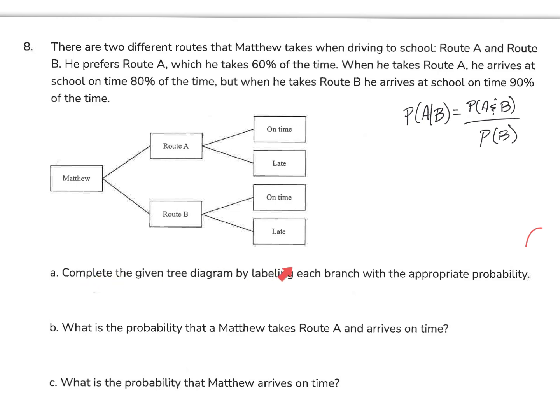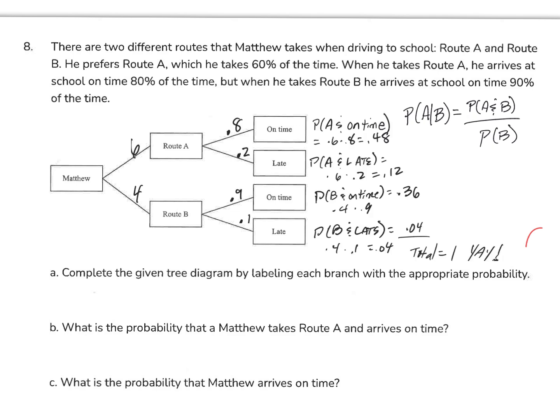Okay, complete the tree diagram given by labeling each branch with the appropriate probability. And we're going to go ahead and calculate them as well. So pause the video and do that yourselves. If you've already done it, just keep playing. Okay, so I went through and I filled out the table, and I'll just take you down a couple of these paths. You can pause the video and just look at this if you want.